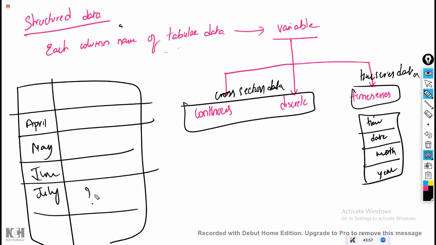If you are having a column related to time in your data set, and it has a dependency on the prediction, then this entire data set is called a time series data set. Though the data is available, if it is not having any dependency, we are just going to delete that column. If it is not having any importance, just delete.